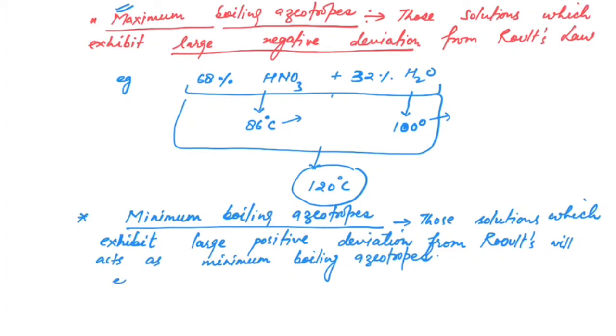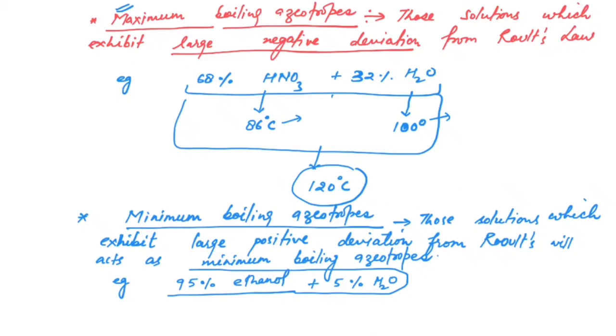Again, we are taking the example of 96% or 95%. In some books it is written as 95, in some it is written as 96. So I am taking 95% ethanol. We can understand that 95% ethanol means 5% water. So 95% ethanol and 5% water is an example of a minimum boiling azeotrope. Why minimum boiling?